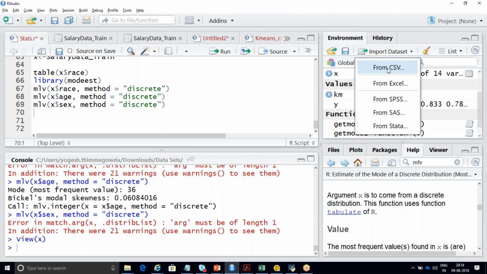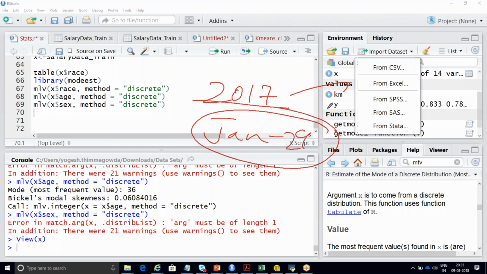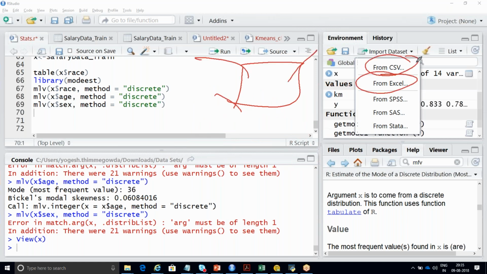That's the reason some of the things on the screen are also different between your version and my version. This particular RStudio was installed on Jan 29th, 2017, I guess. After that multiple versions came, but I could not update because of my projects, and I have not even restarted or updated my R. So that is the reason I'm getting CSV and Excel separately. For you all it will be base.